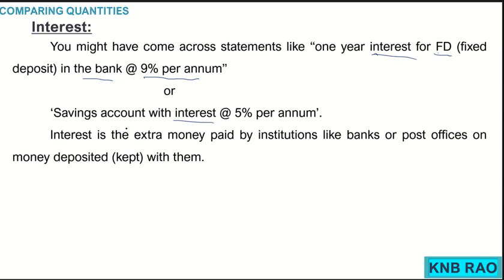Money deposited means we are keeping it with them. For that, those institutions should pay an extra money along with the money we have kept. So that extra money is called an interest.